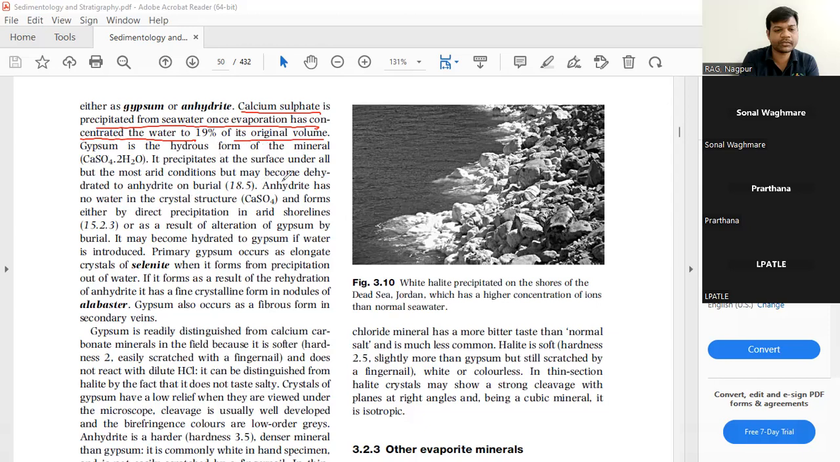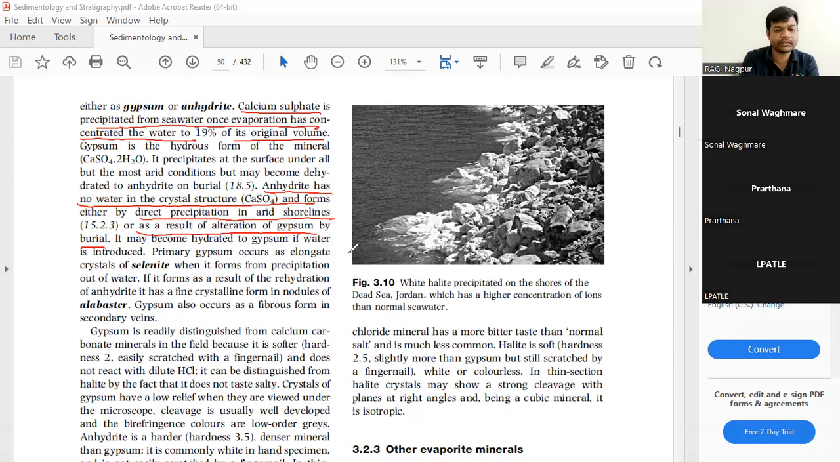Anhydrite has no water in the crystal structure. Anhydrite has no water in the crystal structures, and it forms either by the direct precipitation in arid shorelines or as a result of alteration of gypsum by burial.